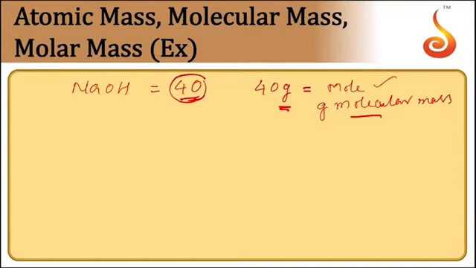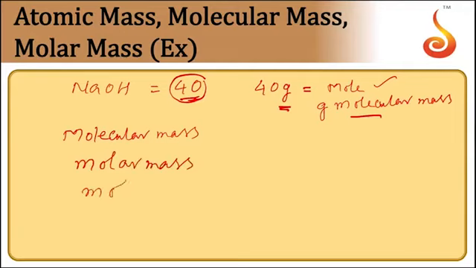Here one point should be clear to us, that is the difference between molecular mass, molar mass, and molecule mass.